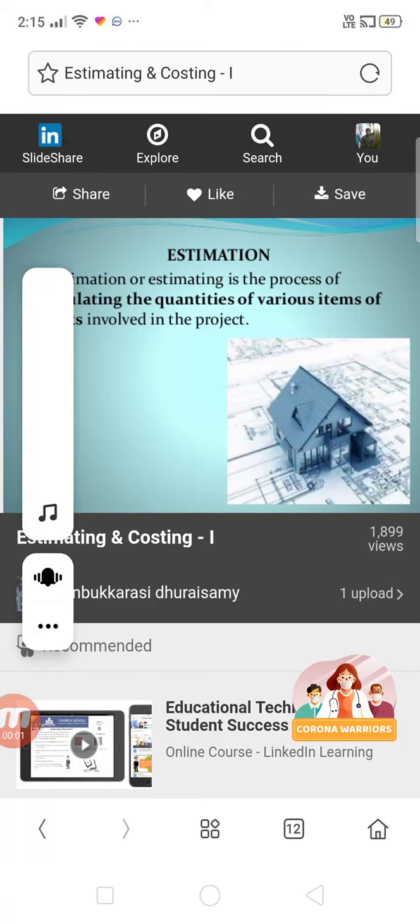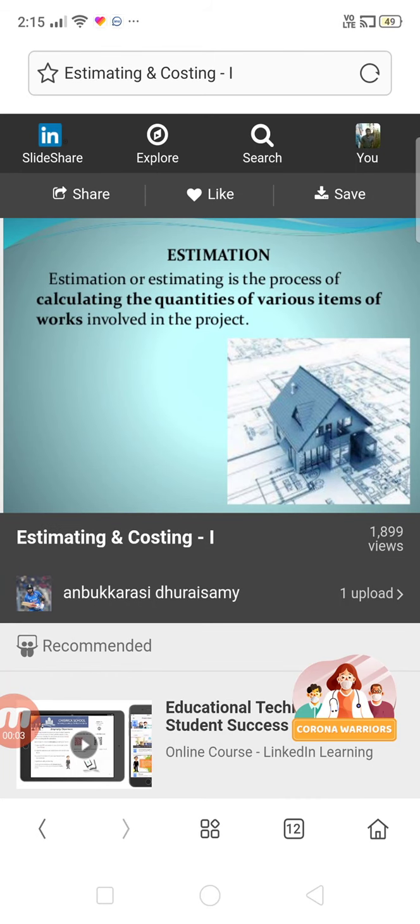Morning, everyone. So, in this class, I'm going to explain to you what is estimation, what is an estimate, and what is the procedure of estimation. Before starting this, I just want to give you one practical thing. Why are we going for estimation?